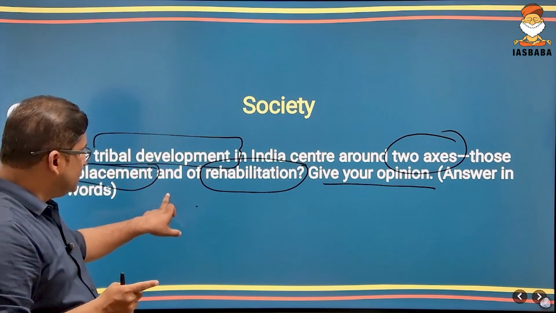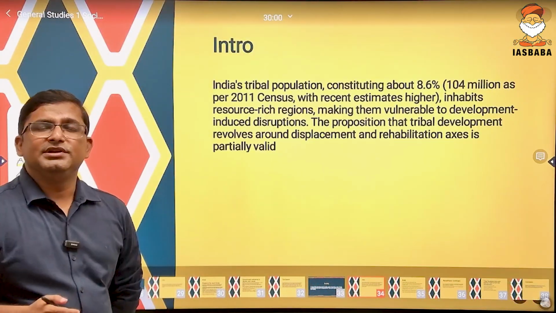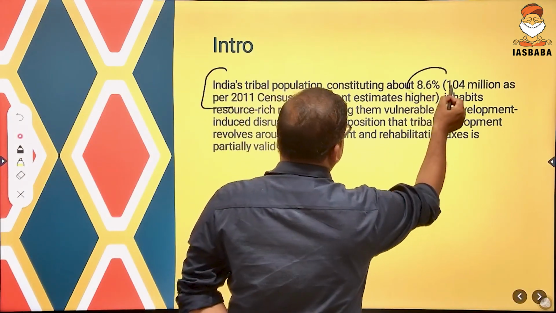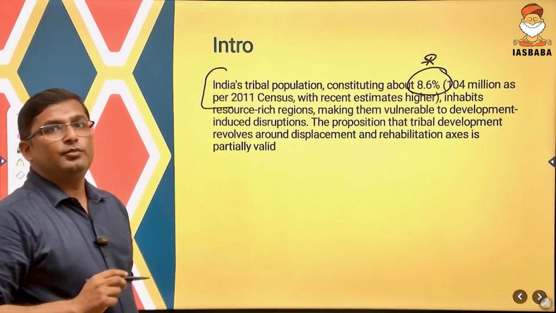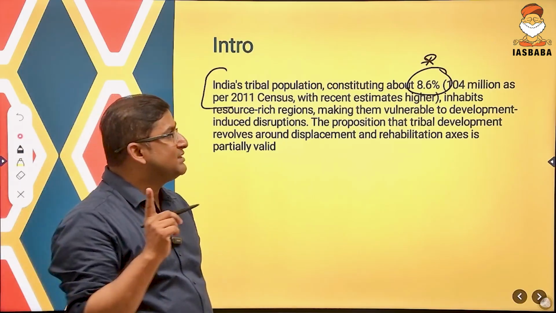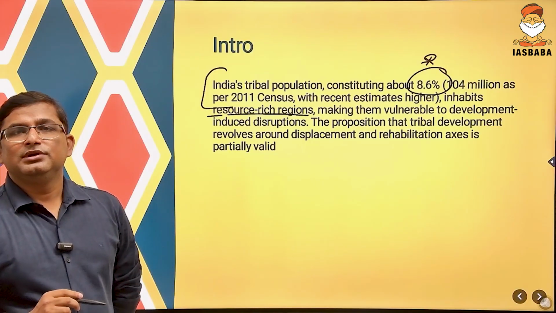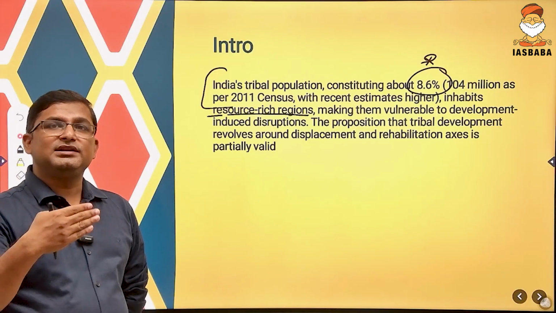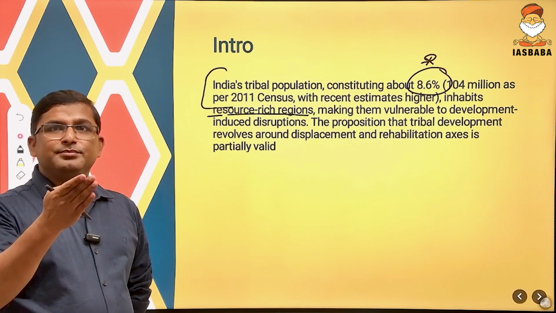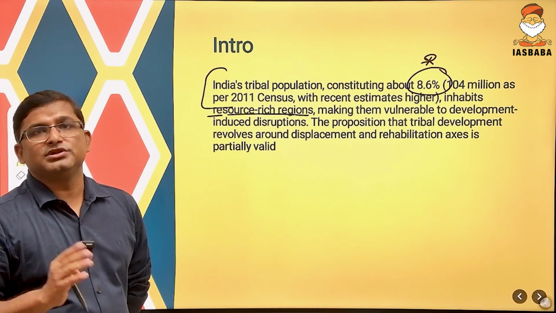So first in such question you can give the example or the data ki what is the tribal population in India. So according to the census 2011, 8.6% of India's population is the tribal population. And this tribal population in India is residing or living where? That is in those regions that are resource rich. So if government tries to extract from those resource rich regions or to develop that region, this makes those tribals vulnerable to these development induced disruptions.